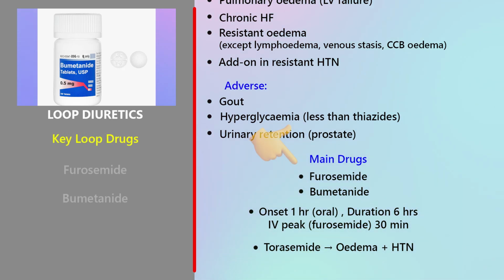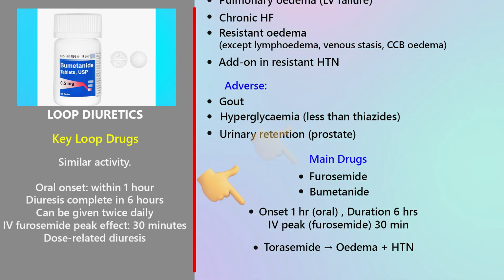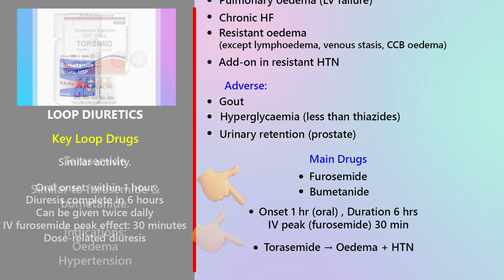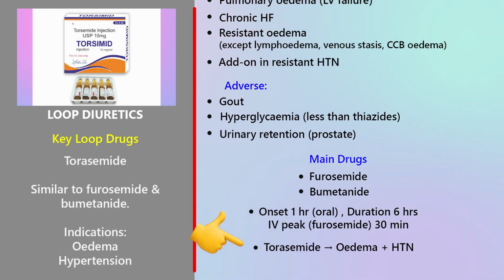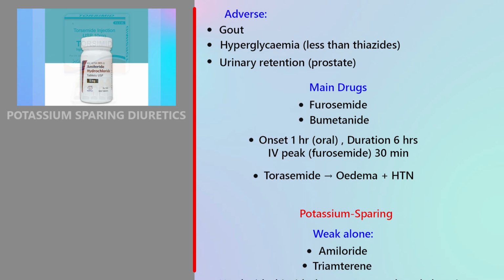Key loop drugs, furosemide, bumetanide. They have similar activity, oral onset within 1 hour, diuresis complete in 6 hours, can be given twice daily. IV furosemide peak effect in about 30 minutes. Diuresis is dose-related. Also, torasemide, similar to furosemide and bumetanide, used for oedema and hypertension.